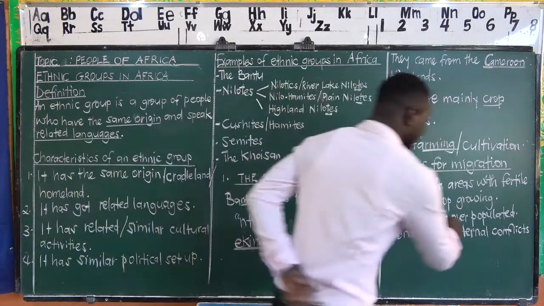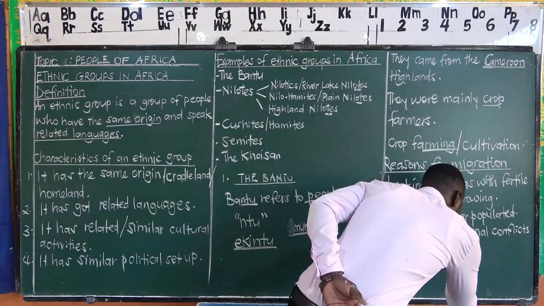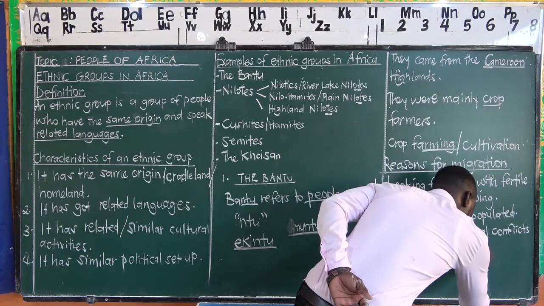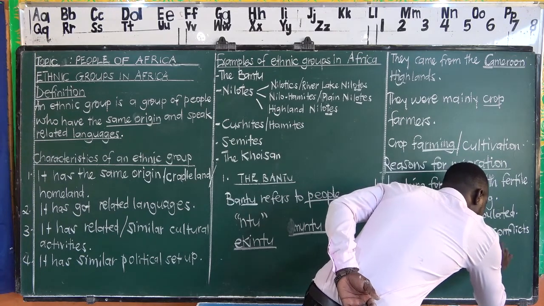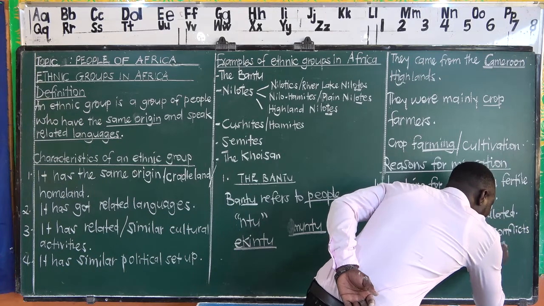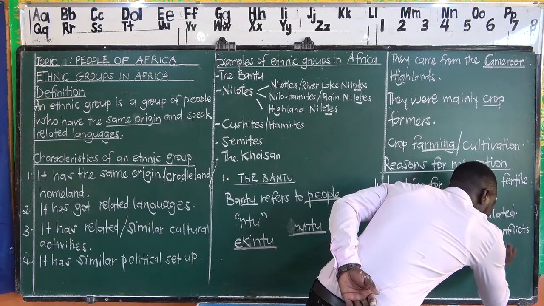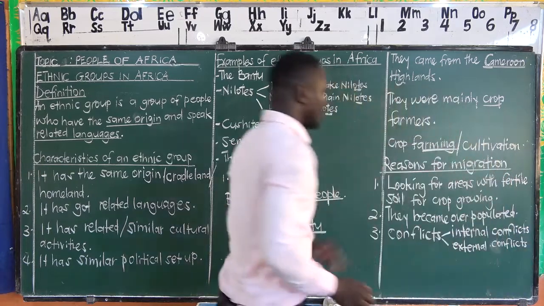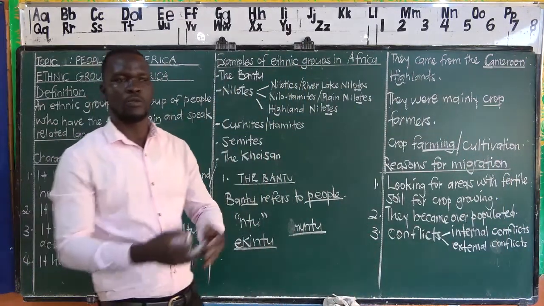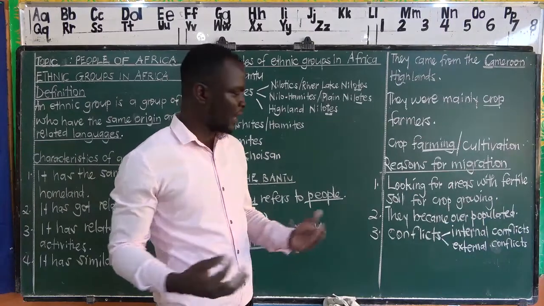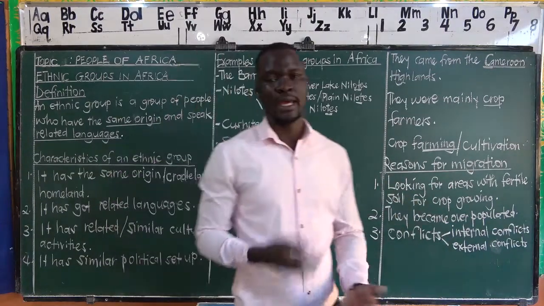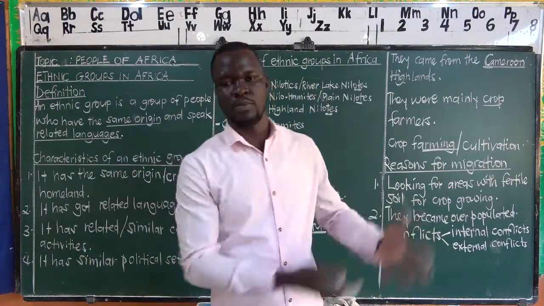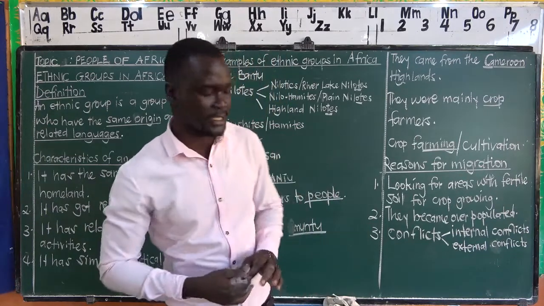If we can't say internal attack, maybe they were having other people who would attack them. We have that as external attacks or external conflicts. It does not change. It is the same thing we mean. So that also made them migrate. The ones who were attacked had to run away looking for other people, also to displace them, and they occupy such places.